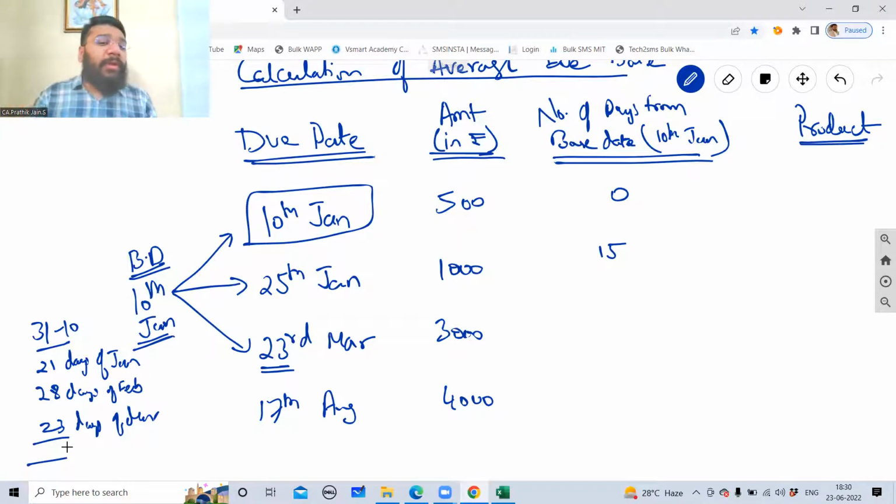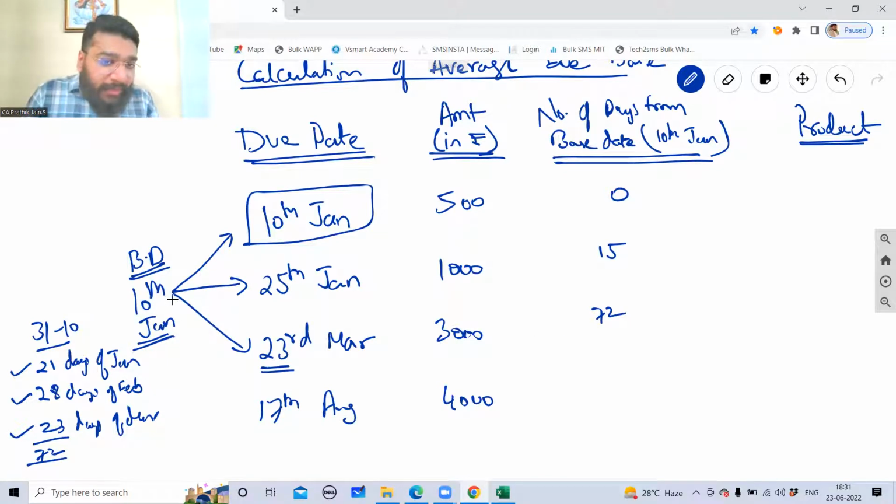Which means I started my journey on 10th of Jan. In the entire Jan month, I traveled for 21 days till the month end. Then February, I traveled for 28 days. And then March, I traveled for 23 days. So how many days totally did I travel? 21 plus 28 plus 23, 72 days total. Jan, Feb and March we traveled.